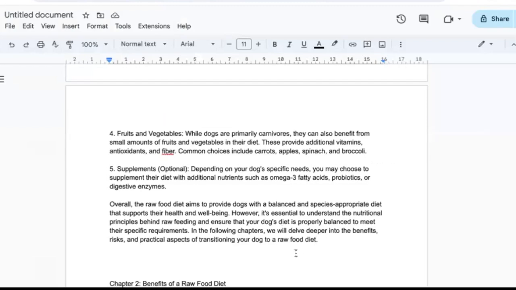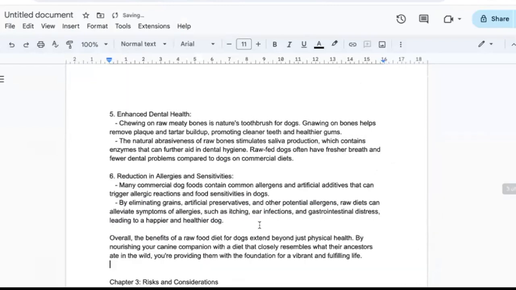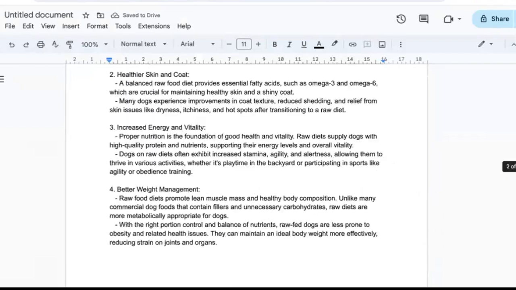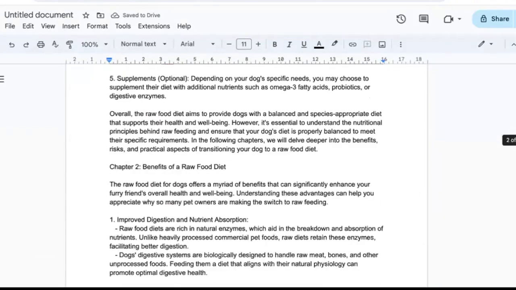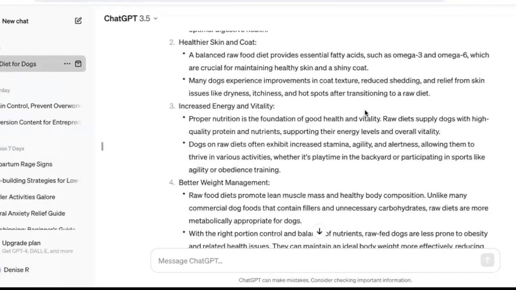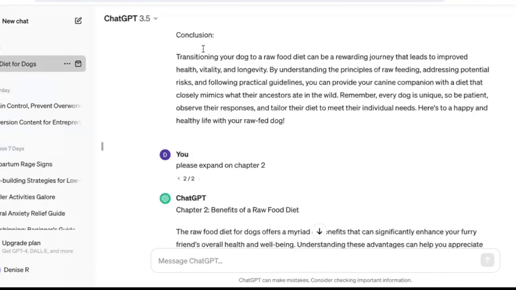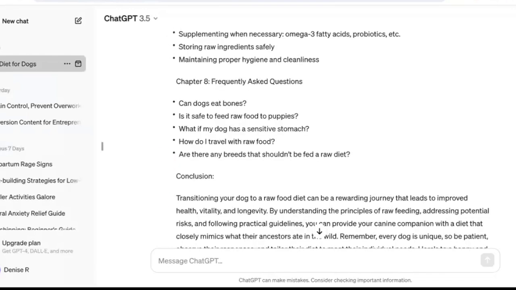Okay. So again, I'm going to come here, delete that section, and paste in the new content. Okay. Now we have 2 chapters ready to go. And I'm going to go ahead and do it with all the other chapters, guys. And then I'll come back and show you how you can format this ebook, so it looks nice and catchy and captivating to your audience.